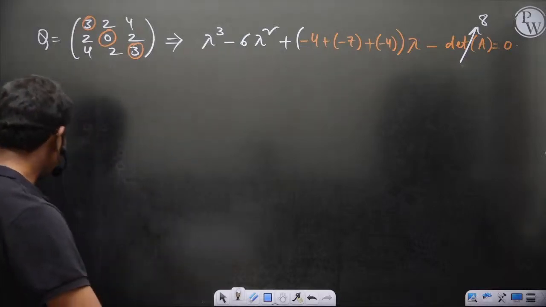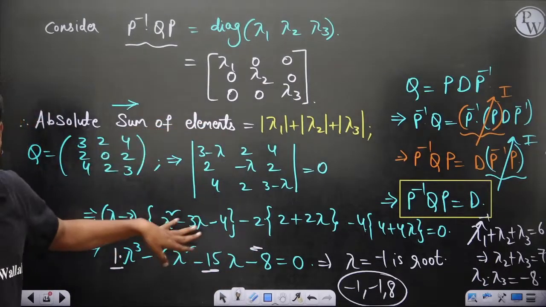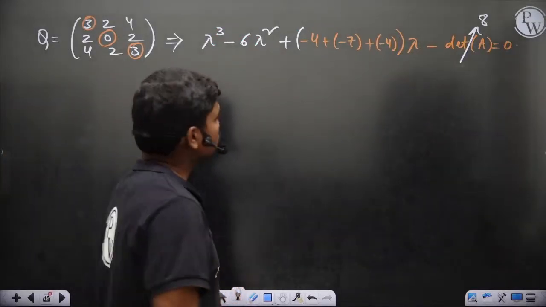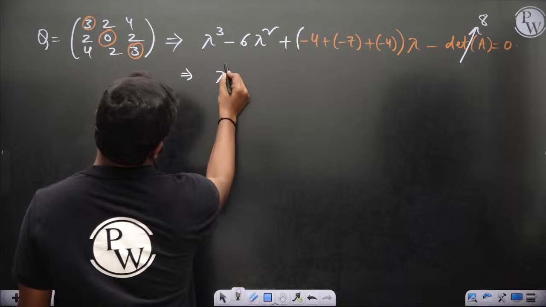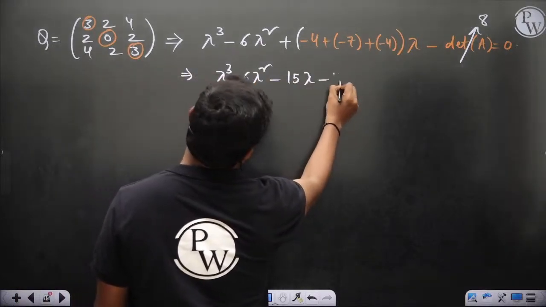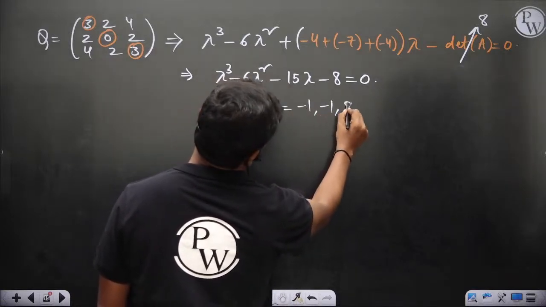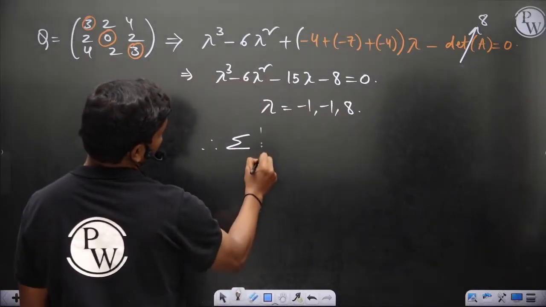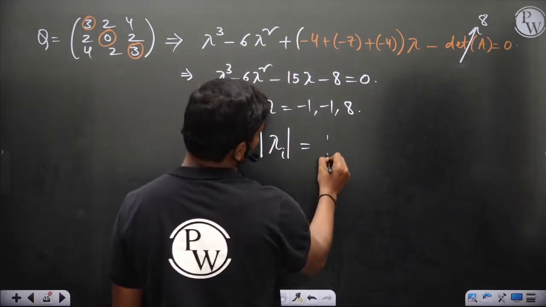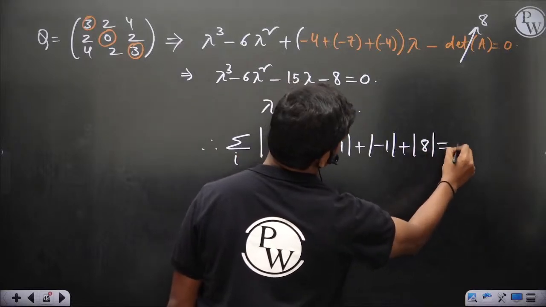That's how you can form the characteristic equation in a single line. Okay, in fact you need not do this full stuff, like you need not do this and do the simplification, minus signs and all. You can calculate the characteristic equation in this form. Okay, so this equation would give you lambda cube minus 6 lambda square minus 15 lambda minus 8 is equal to 0. So for which minus 1, minus 1, 8 are the roots. Therefore summation of mod lambda i is equal to mod of minus 1 plus mod of minus 1 plus mod 8, which is 10 actually in this case.